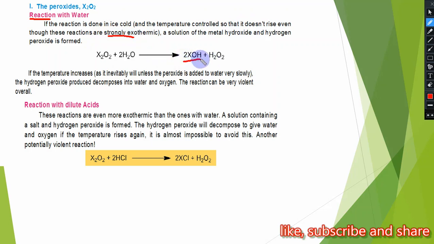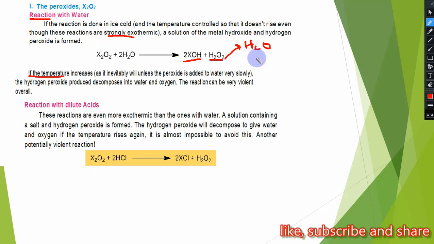Now we discuss the reaction of peroxide with water and with acid. All these are basic, so they produce a basic solution as well as react with acid to produce salt and water. The reaction of peroxide with water is highly exothermic.